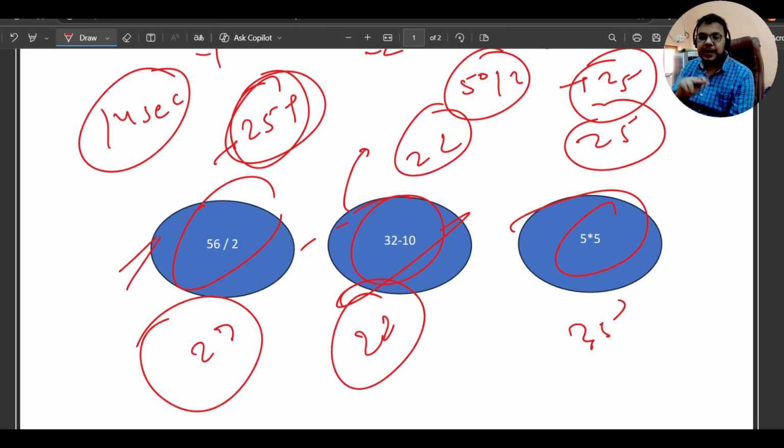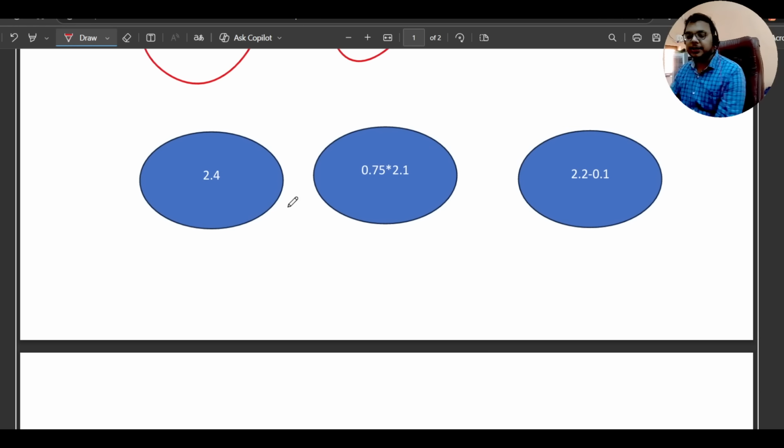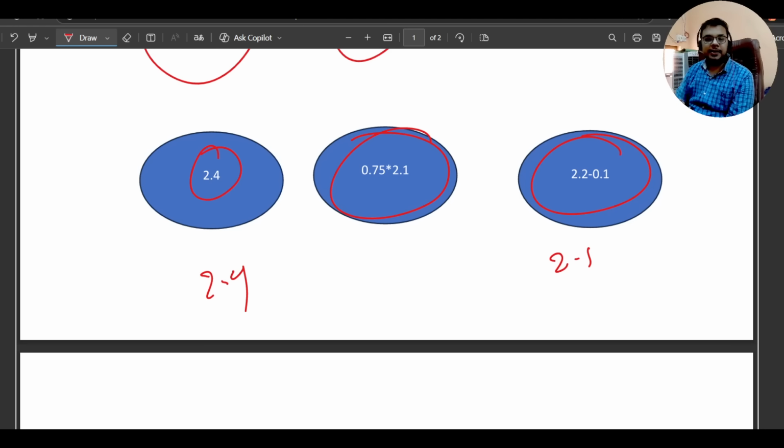Sometimes the calculation can be complex, that's why I'm telling you this. Now suppose for this one, it's 2.4, and this will be 2.2 minus 0.1 is 2.1. Okay, it's 2.1, it's 2.4. Now this one, if you will see here, is a little bit complex. So for this, I will tell you one trick. If you will be getting any calculation related to points, so see here, you are getting the calculation related to the points, which is 2.1 multiplied by 0.75.